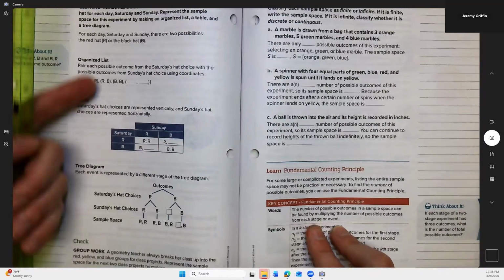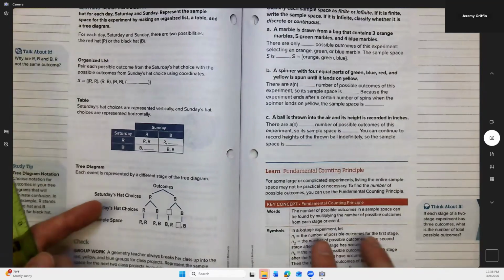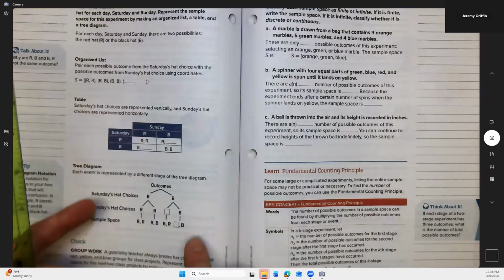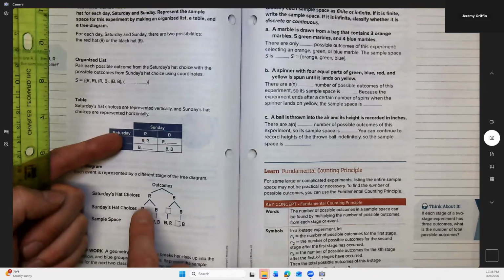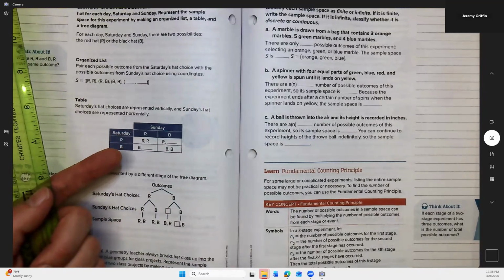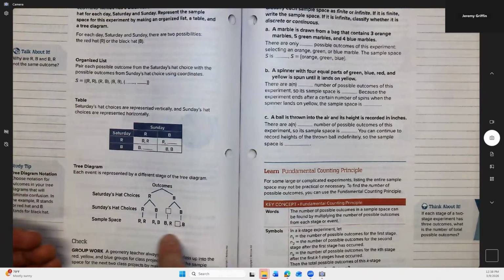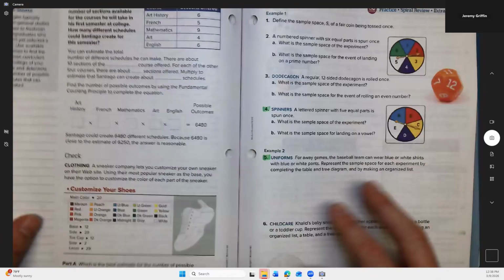I remember, who is this? Kembe was wearing these outfits? It was either red or blue, right? So I'm going to link this to this idea that's about to be coming up, which is he had two possible outfits he could wear on Saturday, either red or black, and he had two possible outfits on Sunday, either red or black. Well, what is two possibilities Saturday multiplied by two possibilities Sunday? Two times two is four. And in fact, there were four possible outcomes. Yeah, I think that's what we're getting at over here.